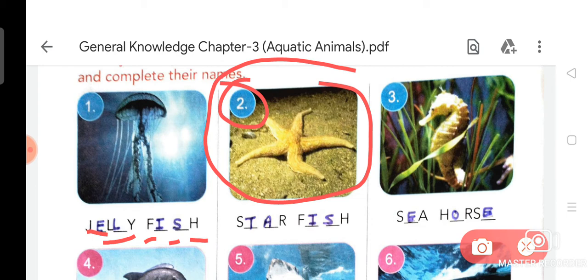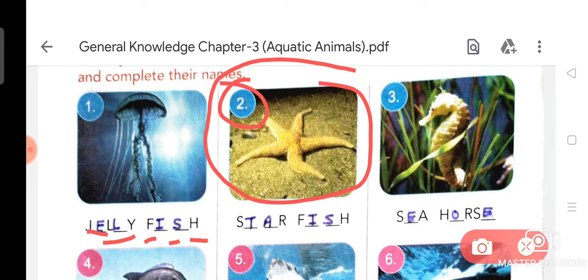Now I am going to revise some extra facts about starfish again. Starfish are marine invertebrates. They typically have a central disc and usually 5 arms, though some species have a larger number of arms. The aboral or upper surface may be smooth, granular or spiny and is covered with overlapping plates.